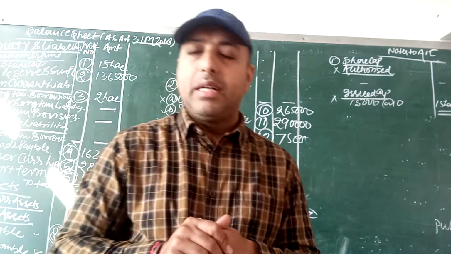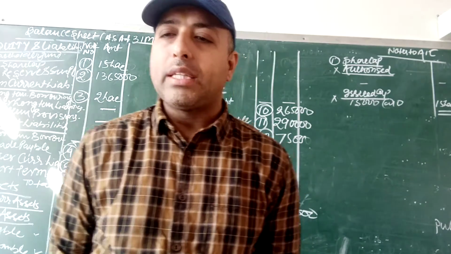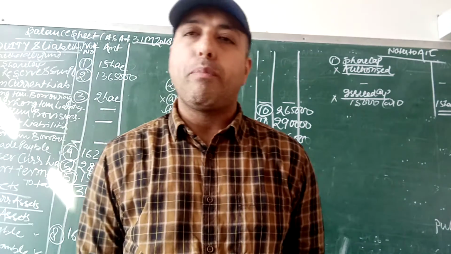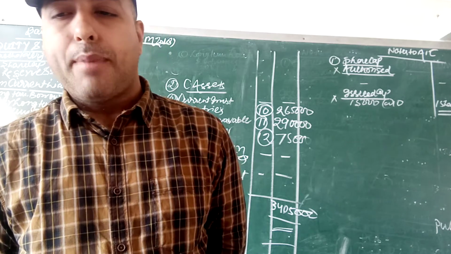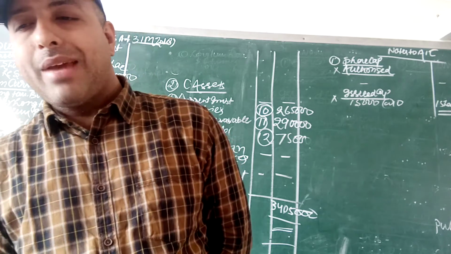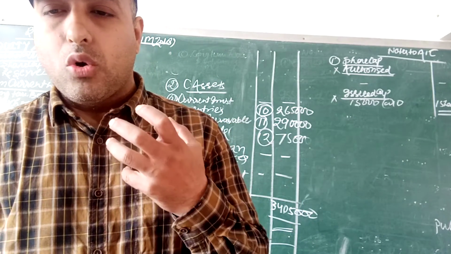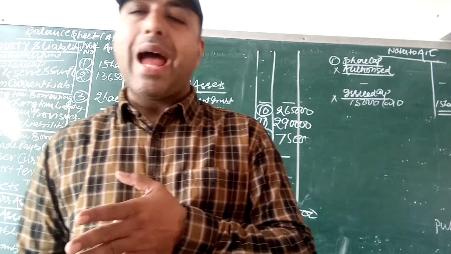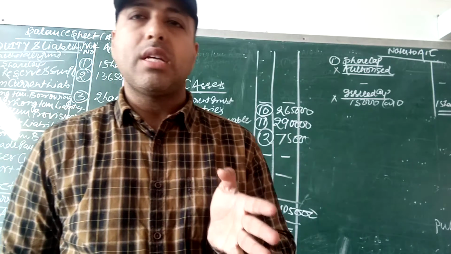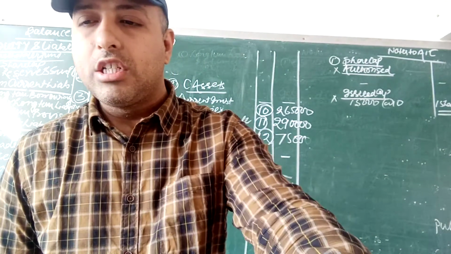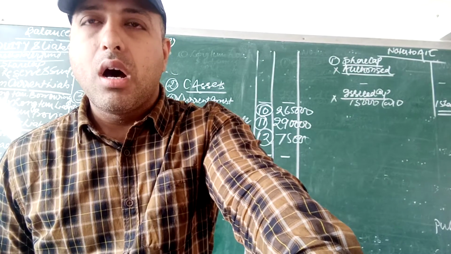So class 7th, Deccan campaign. Having consolidated his empire in North India, Akbar sent his officials to pursue the rulers of Ahmednagar, Bijapur and Golconda to accept him as their suzerain. Suzerain means authority given. But they refused. He then waged war against Chand Bibi, the queen of Ahmednagar. Who is Chand Bibi? The queen of Ahmednagar. She was defeated after brave resistance and later killed by one of her own nobles.